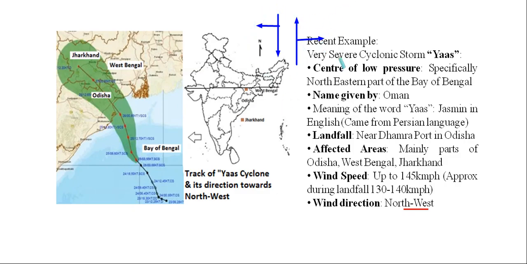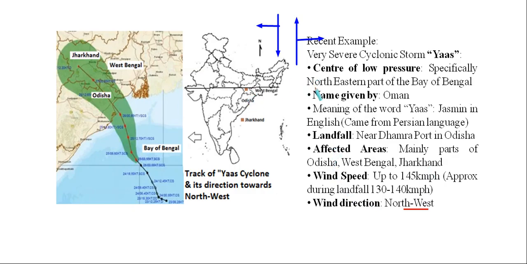So we are in the northern hemisphere. That's why the direction of this cyclone should be on the northeastern side. Specifically, because we are in the northern hemisphere, the Coriolis force deflection is towards the eastern side, but we are having a direction towards northwest. Why is this happening here?